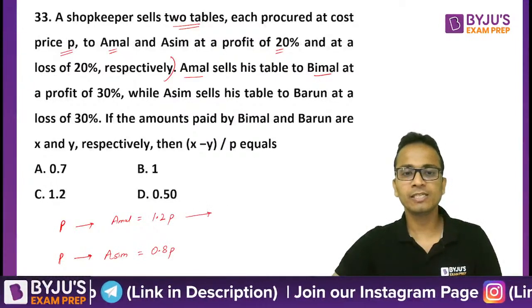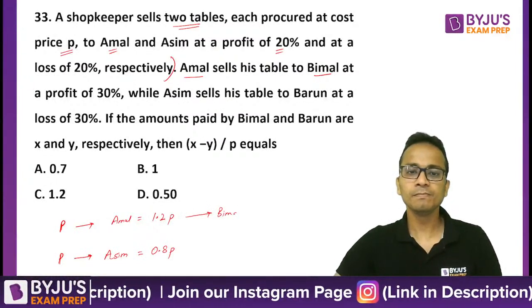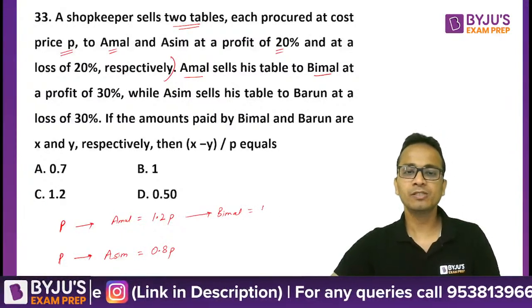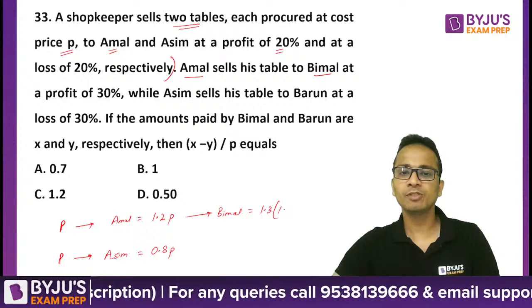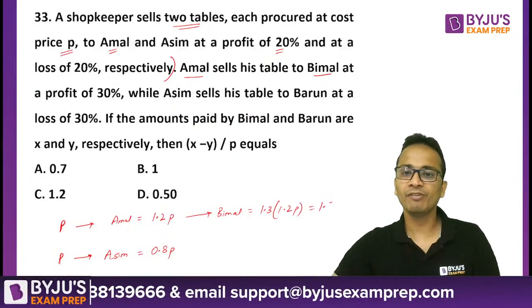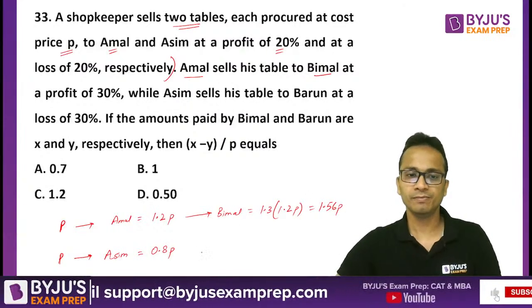So Amal sells his table to Bimal at a profit of 30%. A profit of 30% means 1.3 times the cost price. Okay, that is 1.56 times P.